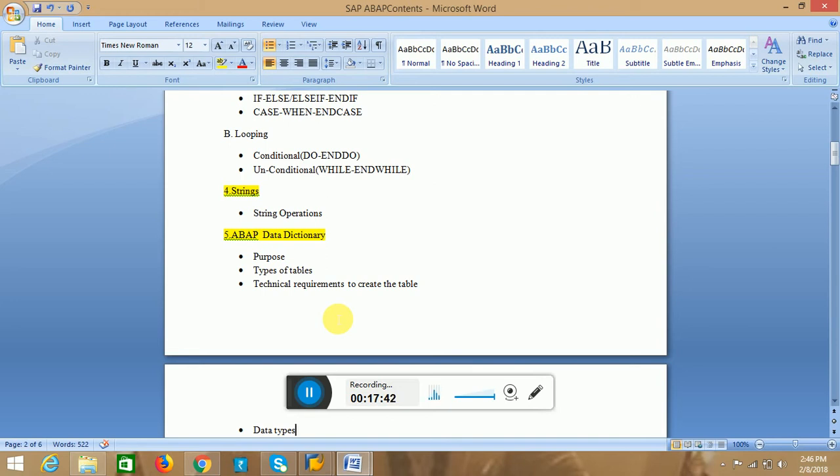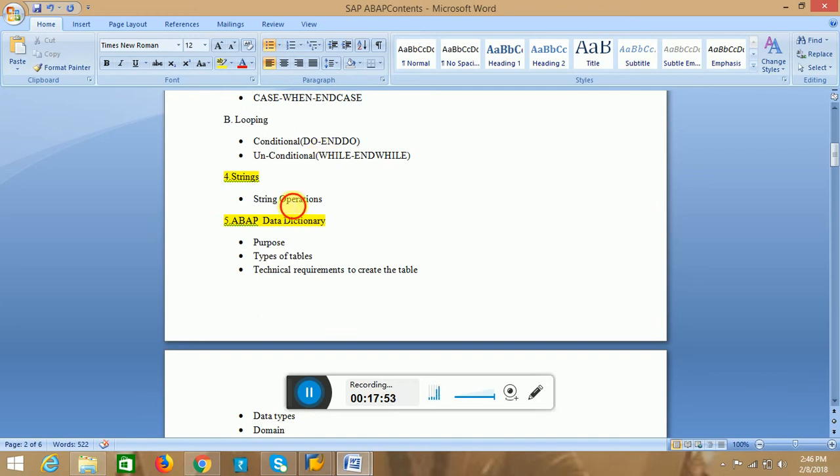Mainly we have two types of conditions in looping: conditional and unconditional. Conditional means do and do. Unconditional means while and while. After that, we have different types of string operations. String operations are like concatenate, that means adding, and those things.